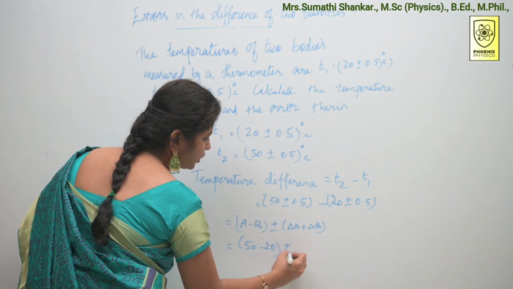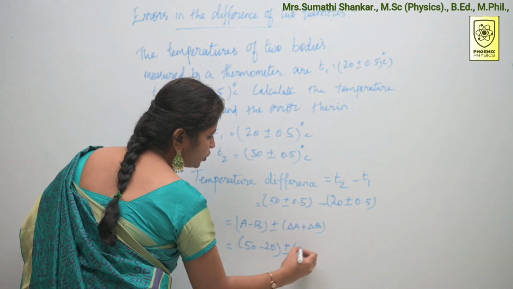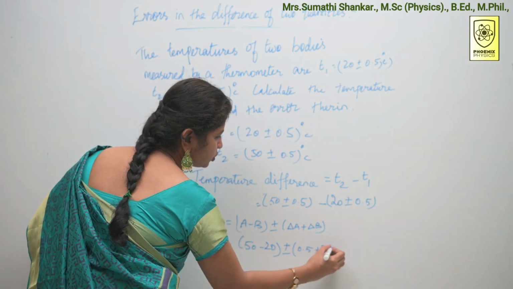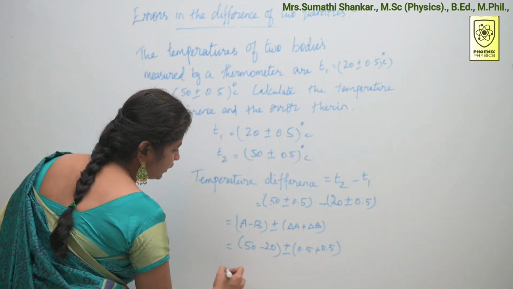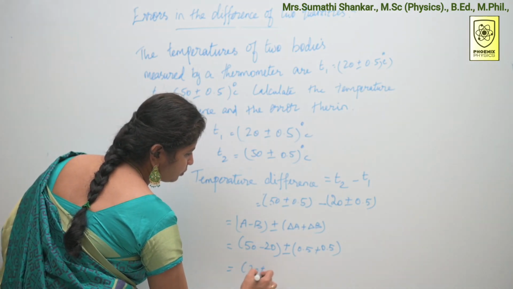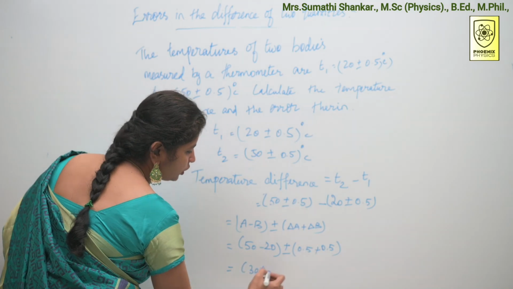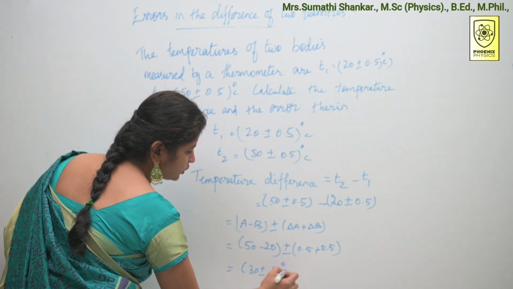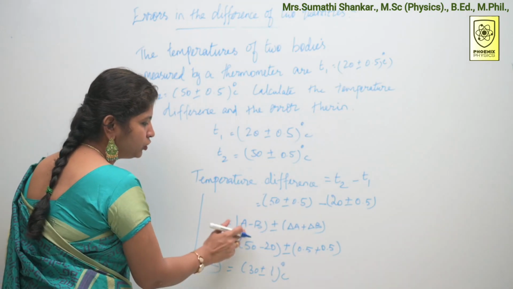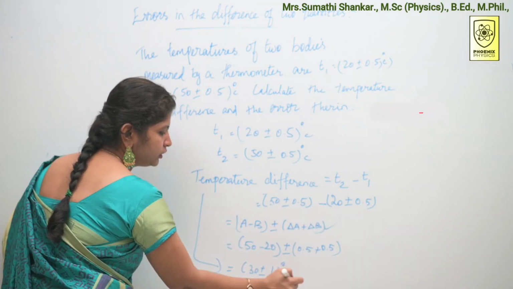Then plus or minus delta A is 0.5 plus delta B is 0.5. Substitute all the values. The final answer is 50 minus 20, 30 plus or minus 0.5 plus 0.5, 1 degree centigrade. This is our answer. Just substitute the values in the formula, you can get the answer.